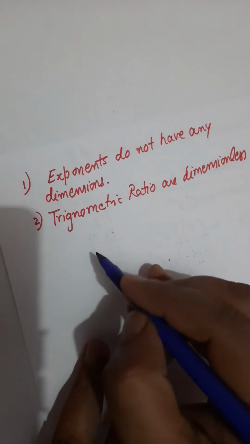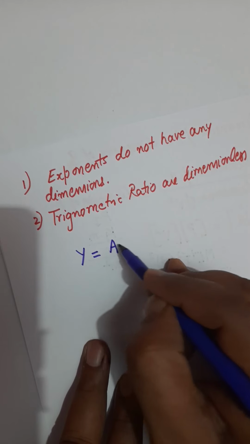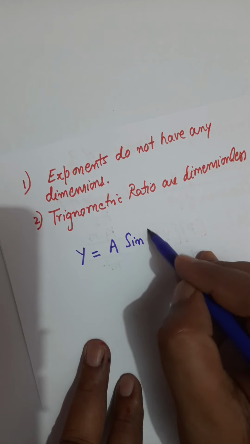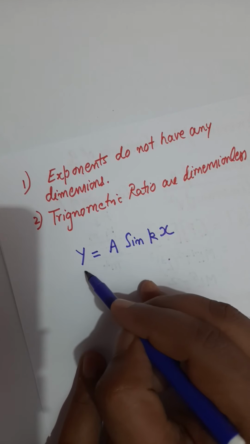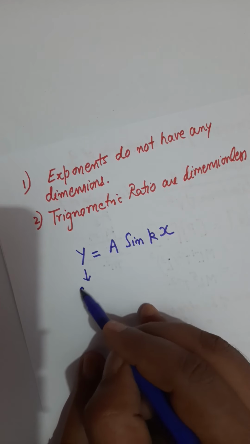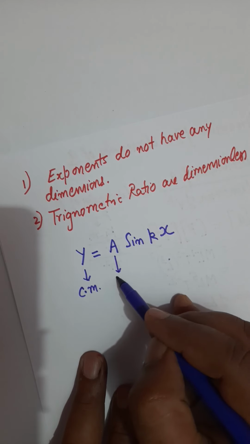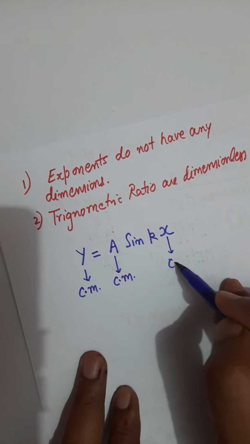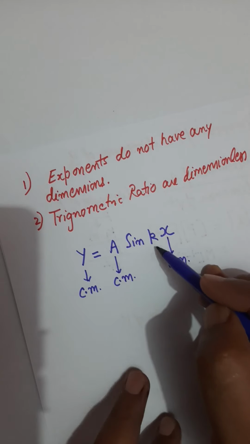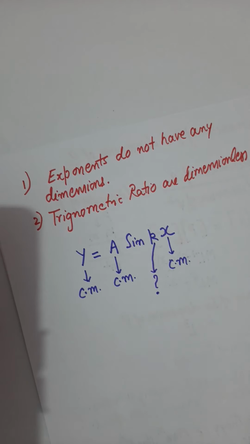What I mean is, suppose we have a relation y equals capital A sin kx, something like this, where y is a quantity which is measured in the unit of centimeter, A is a quantity which is measured in centimeter, x is a quantity which is measured in centimeter, and I need to tell what is k.